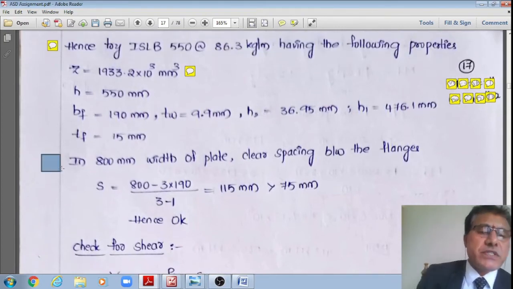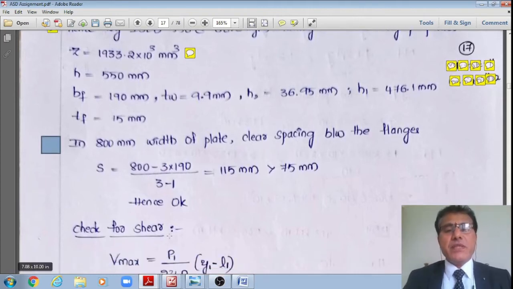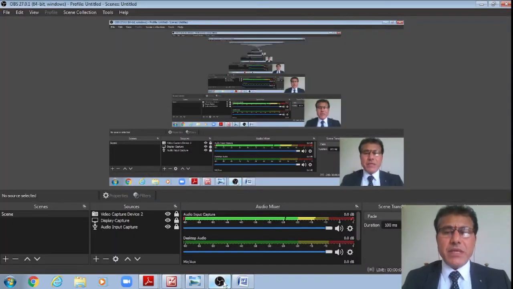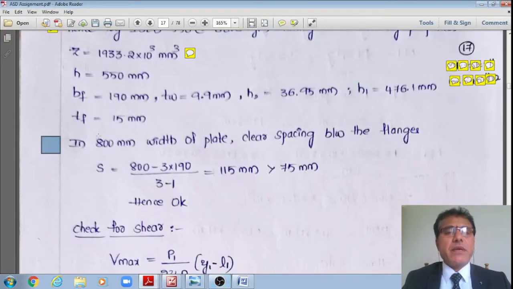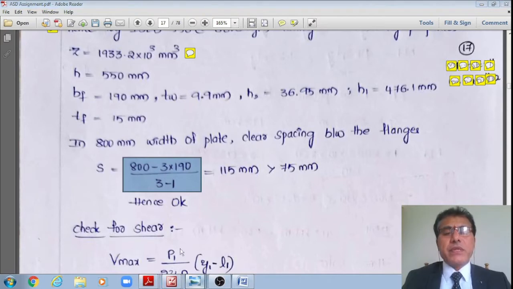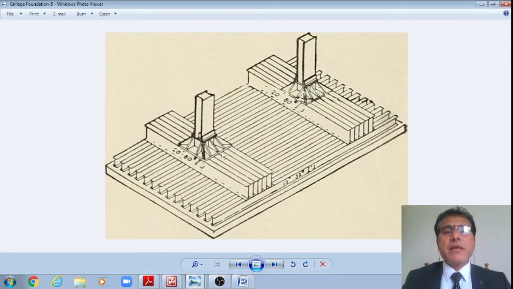What are the different checks? The first check is the check for the clearance between the ends of the webs, that is, the check for the clear spacing between the flanges. Yes, I do have 800 mm width of this base plate, and the width of the flange is equal to 190 mm. There are 1, 2, 3 beams, therefore between them only 2 spacings will be there.